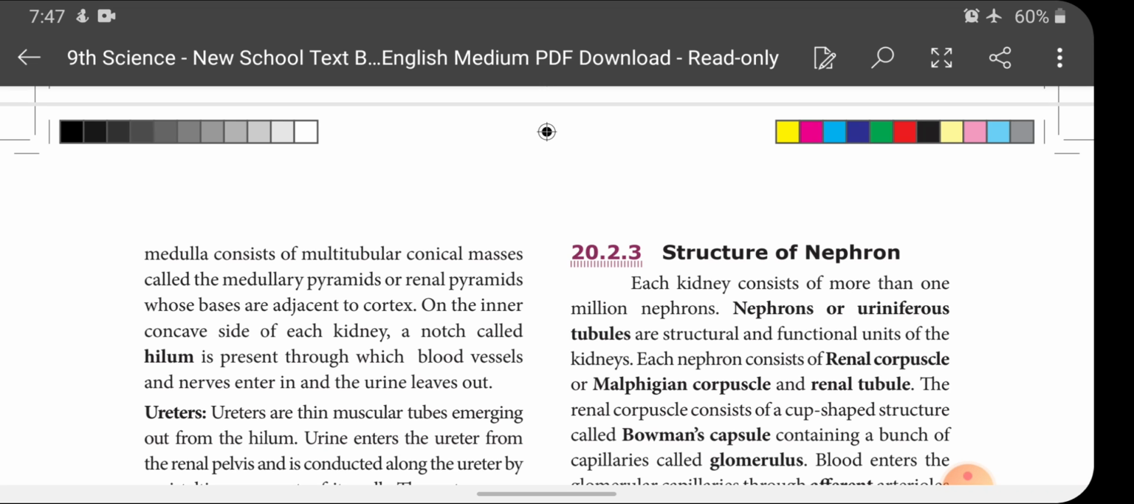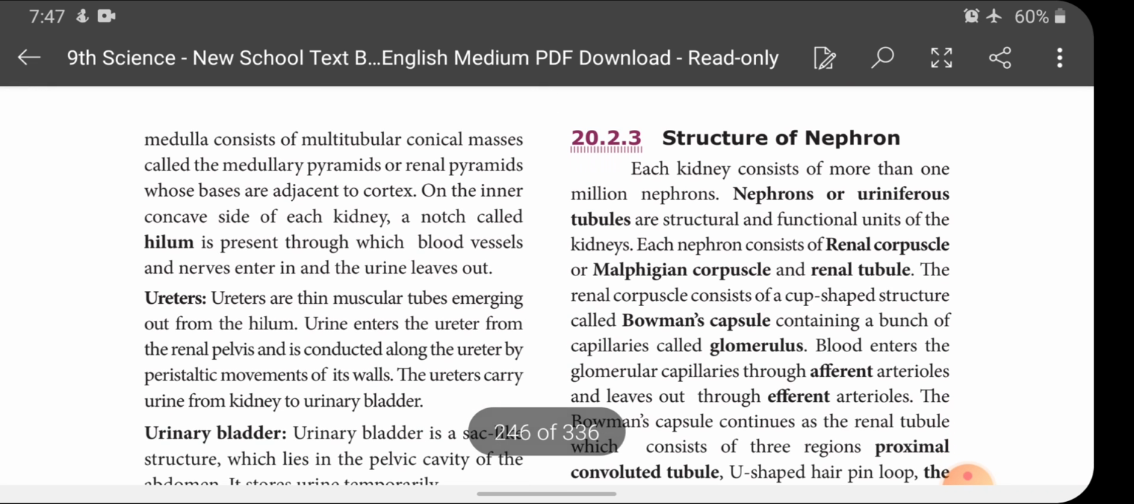On the inner concave side of the kidney, a notch called hilum is present, through which blood vessels and nerves enter and the urine leaves out. Okay, so the inner concave side of each kidney consists of a notch. This notch is called a hilum, through which blood vessels and nerves enter inside and urine leaves outside. So this is about the structure of the kidney.